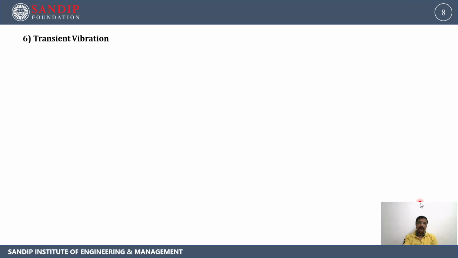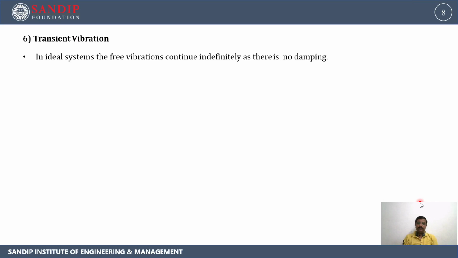Then the sixth type of vibration is the transient vibration. In an ideal system, the free vibration continues indefinitely as there is no damping. We have discussed already that whenever we apply an external force and remove that external force, the body remains in a state of oscillation because of the internal elastic forces. And as we are not providing any kind of damping to such a system, the body remains in the state of oscillation until the internal elastic forces bring it to the rest position.